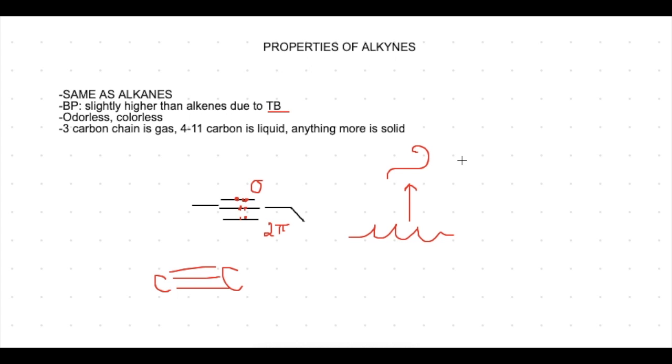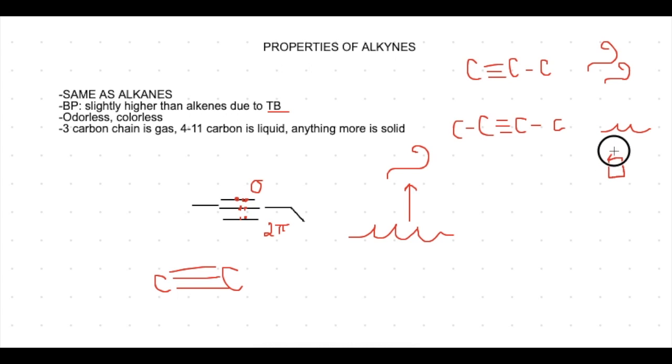When we talk about the phases of alkynes, any alkyne that has up to 3 carbons is going to be a gas. Anything that has 4 to 11 carbons is going to be a liquid, and anything higher than that, so 12 carbons or more, is going to be a solid phase.